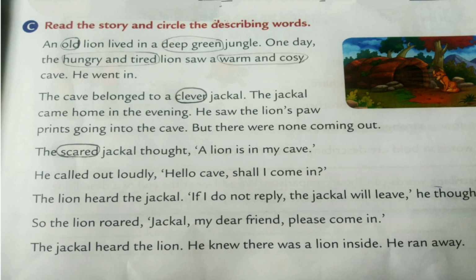Next. The cave belonged to a clever jackal. So jackal, how is the jackal? Clever jackal. So clever is the describing word. Circle clever. The jackal came home in the evening. Are there any describing words? No. Next sentence. He saw the lion's paw prints going into the cave. But there were none coming out.